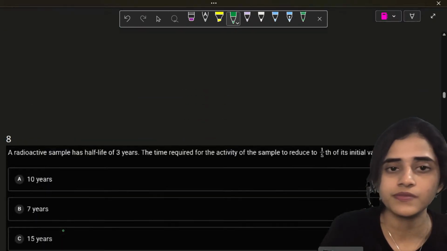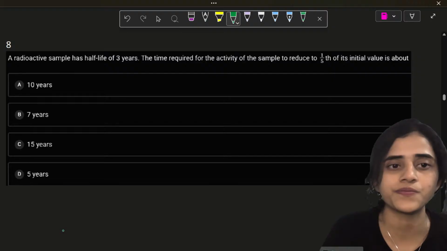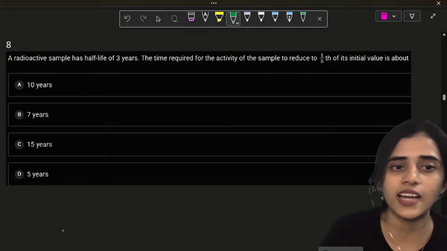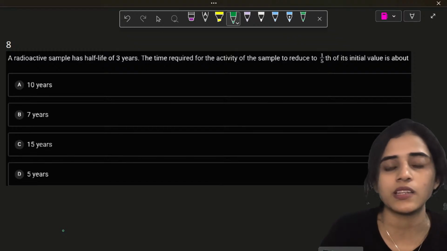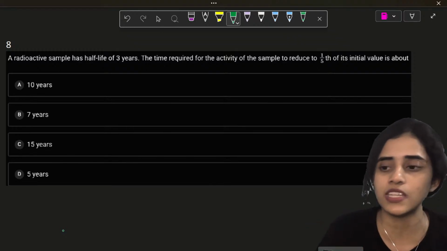Okay, let's move on to the next question. A radioactive sample has a half-life of 3 years. What does that mean? A sample has a half-life of 3 years.